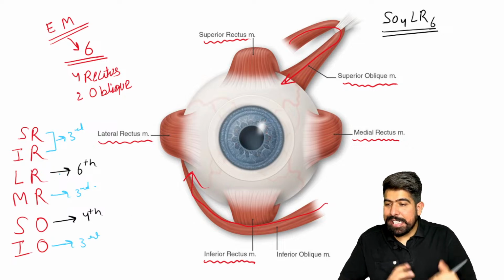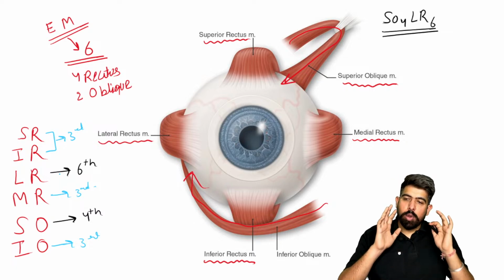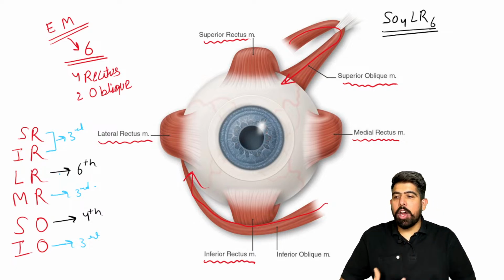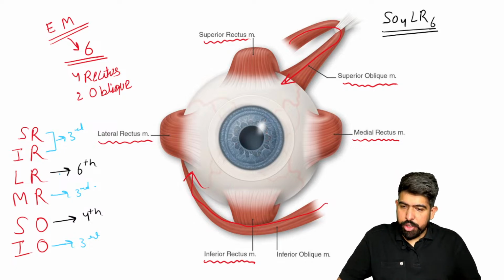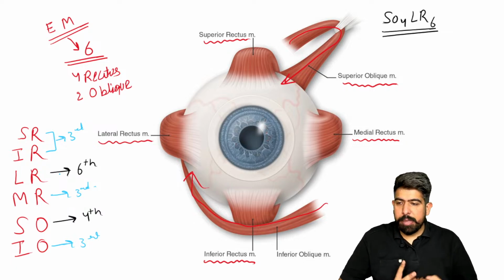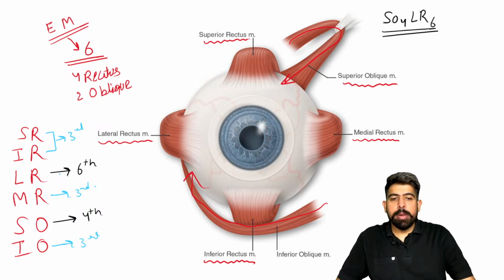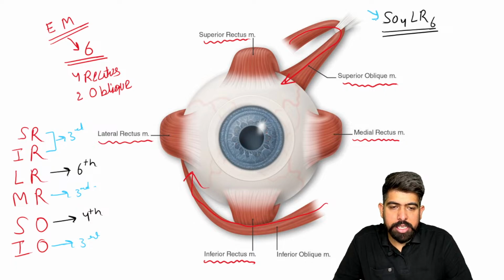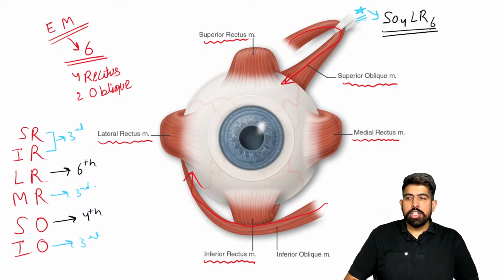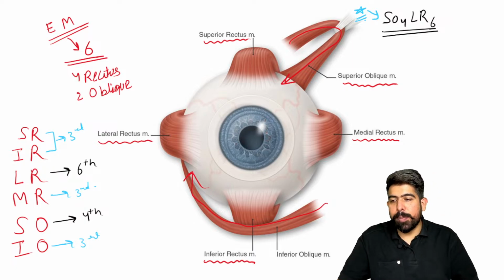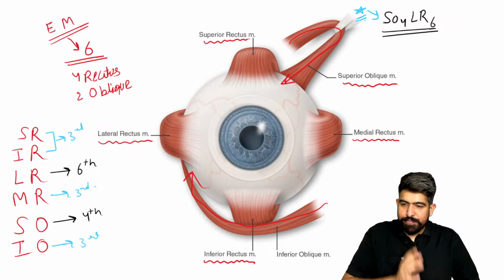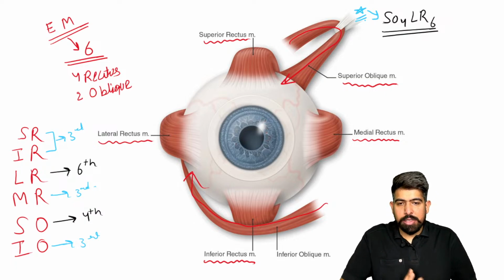It's quite easy to understand and easy to remember. We have six extraocular muscles: superior oblique, inferior oblique, superior rectus, inferior rectus, lateral rectus, and the medial rectus. So we have to remember this mnemonic. It is very, very important. As you remember the mnemonic SO4 LR6, the superior oblique is the fourth nerve, the lateral rectus is the sixth nerve, and the rest of all are supplied by the third cranial nerve. I hope you remember the nerve supply now.